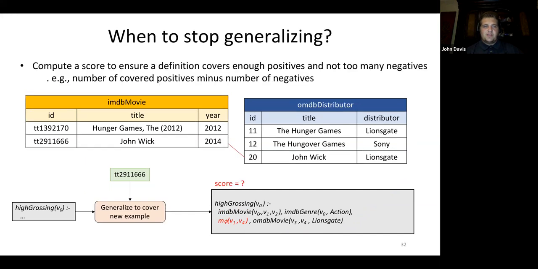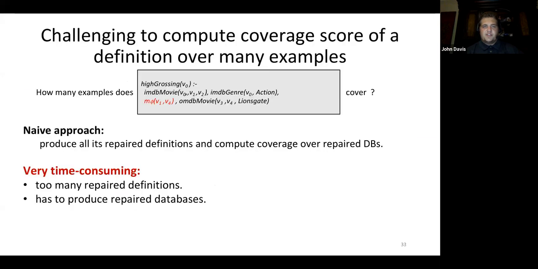When do we stop generalizing? We compute a score to ensure a definition covers enough positives and not too many negatives. For example, the number of covered positives minus the number of negatives. It is challenging to compute the coverage score of a definition over many examples. The question is, how many examples does our definition cover?